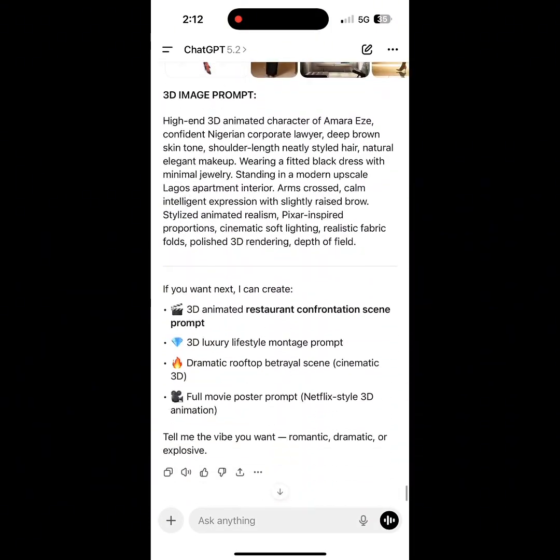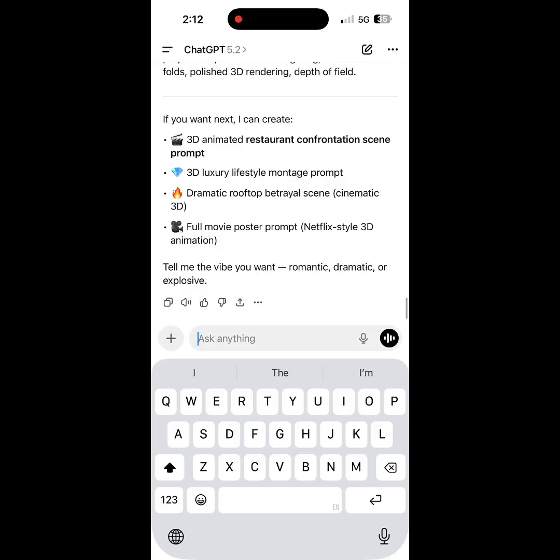So now that I have all the images, the next thing to do is to tell ChatGPT to generate the image prompt for the scenes. Remember what you did earlier is for characters. So now you want to generate prompts for the scenes.